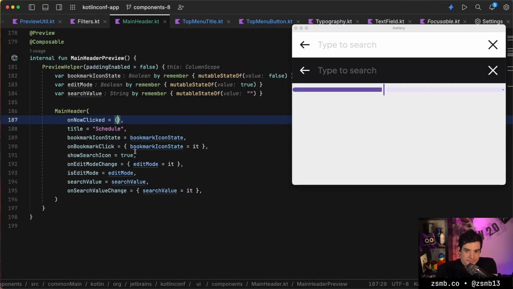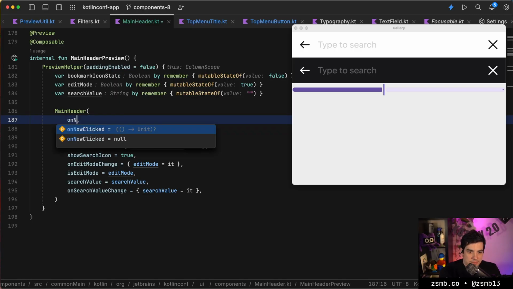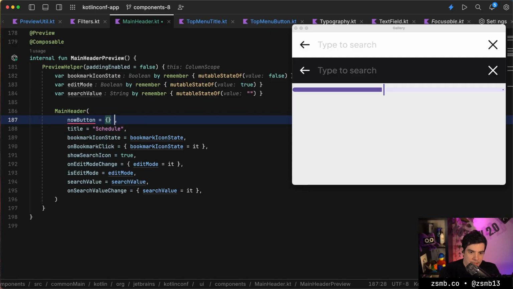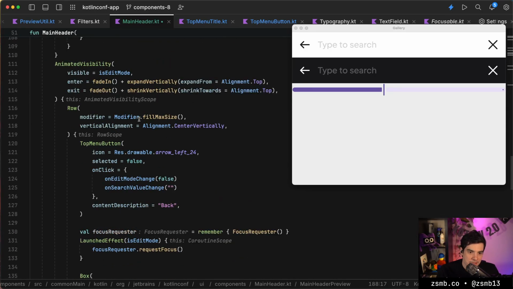Okay, it's time to blow some of these things up because this is getting unmanageable. But we'll have to connect this with whatever screen surrounds it. It's just hard to imagine the appropriate API for now. But I want to create a slot for the now button. Let's start there.